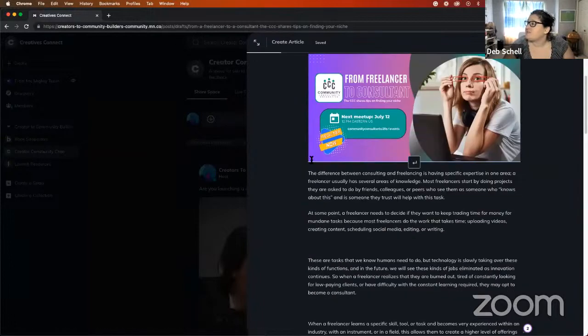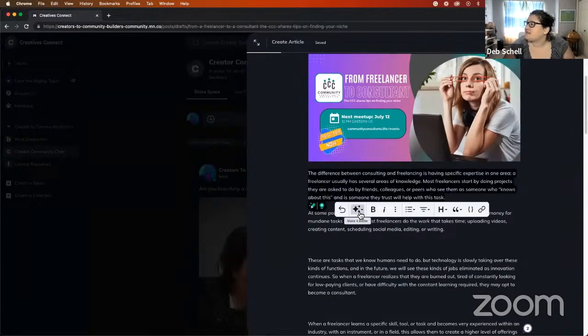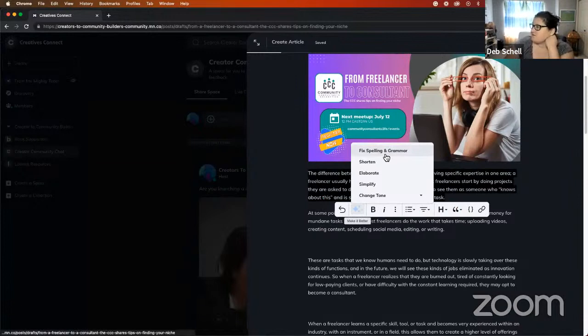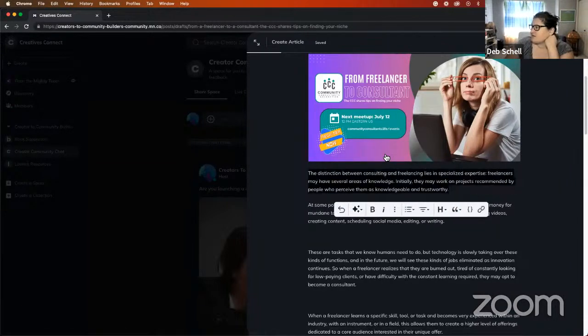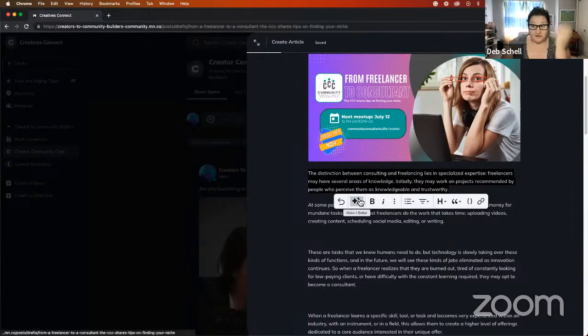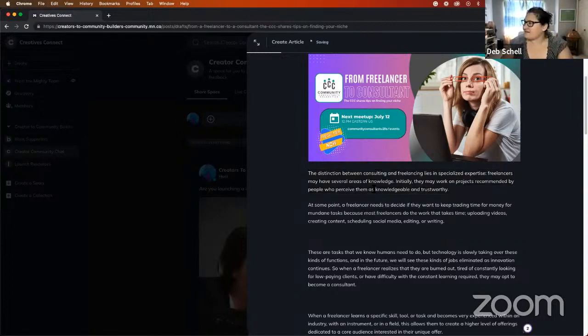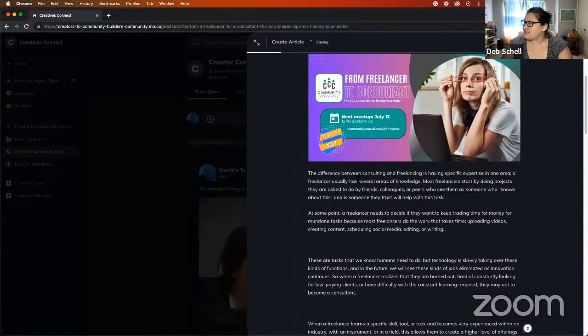Okay, so make it better. All right, so let's take this paragraph and let's say make it better. Fix and shorten grammar. Okay. So you have to be careful with AI because I've noticed, especially with Grammarly, sometimes it changes the meaning of the words. So when you're doing this, just make sure the sentence still makes sense and it's the meaning that you're expressing. Like, did that change anything?